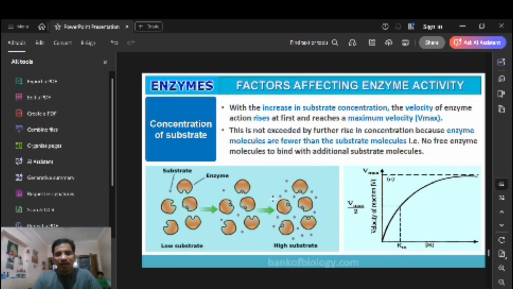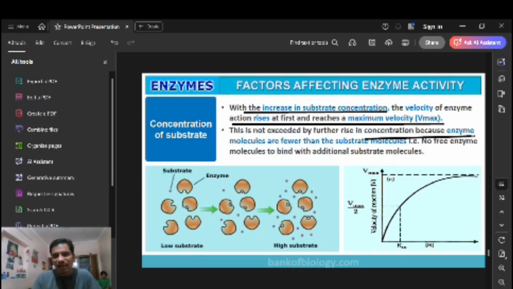And here is the concentration of substrate. As the concentration of substrate increases, the enzyme's pockets get occupied by the substrate. With the increase in substrate concentration, the velocity of the enzyme action rises at first and reaches the maximum velocity, which we call Vmax. It will reach the maximum. This is not exceeded by further rise in concentration, because the substrate molecules are more numerous than the enzyme molecules, right?